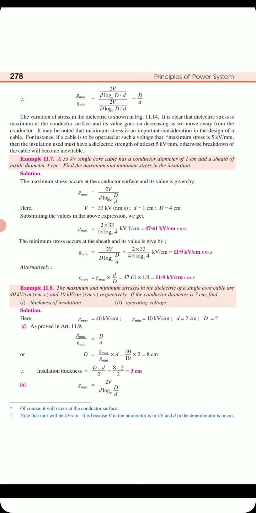So this is how we get the maximum electric stress, dielectric stress, as well as the minimum dielectric stress or gradient.